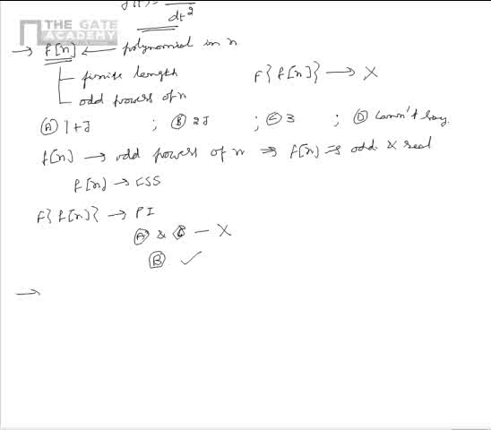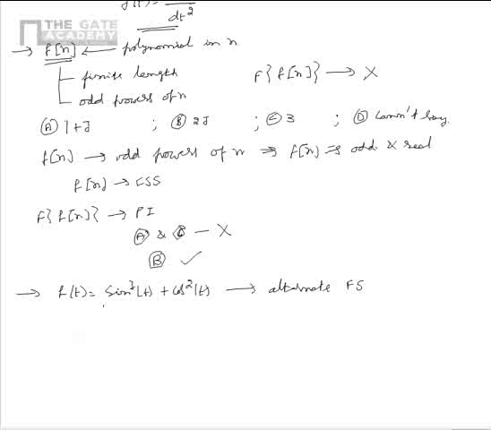Now let us consider another problem, as per which there is a continuous time signal given as f of t is equal to sine cube of t plus cos square of t. We need to find the alternate Fourier series expansion of this signal.